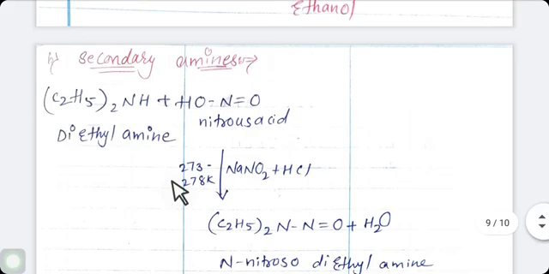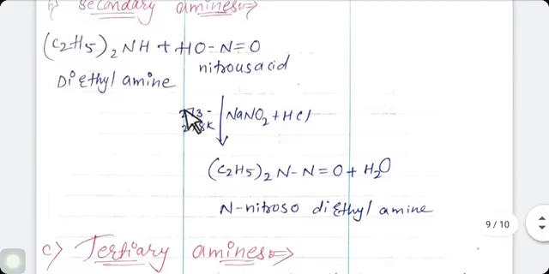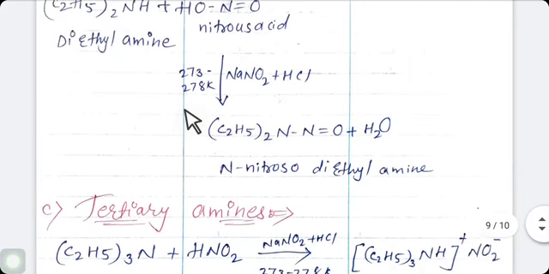Same here, secondary amine. Here I am using the example of a secondary amine, diethylamine. So diethylamine reacts with nitrous acid, a simple reaction: hydrogen reacts with OH, forms a water molecule, and a nitroso compound is formed, (C2H5)2N-N=O. This is the nitroso compound, and H and OH react together and form a water molecule.